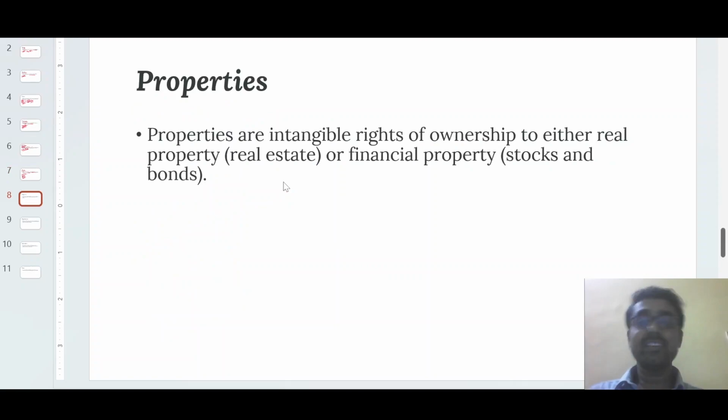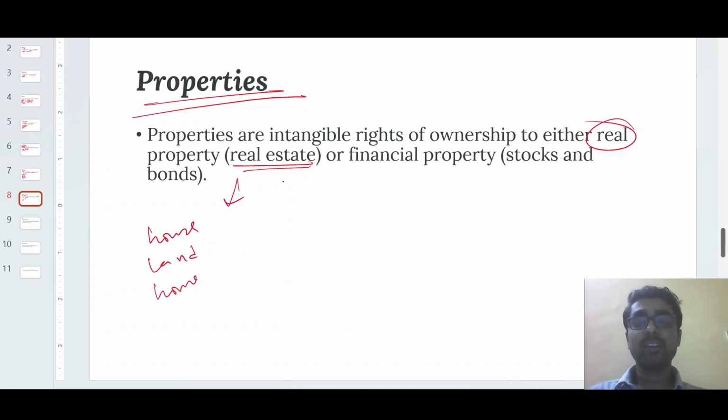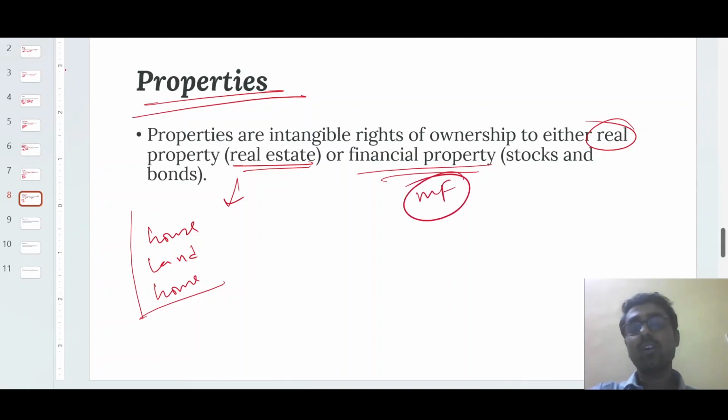Next marketed entity is all about properties. So properties can be of two types: either real estate property, also called real property, like different houses, different land or homes, whatever. That could be commercial land, that could be individual land. So all of these are different real estate properties. And also there could be different financial properties. Financial property is all about different stocks, bonds, mutual funds. All of these are basically financial properties. So properties can be sold.